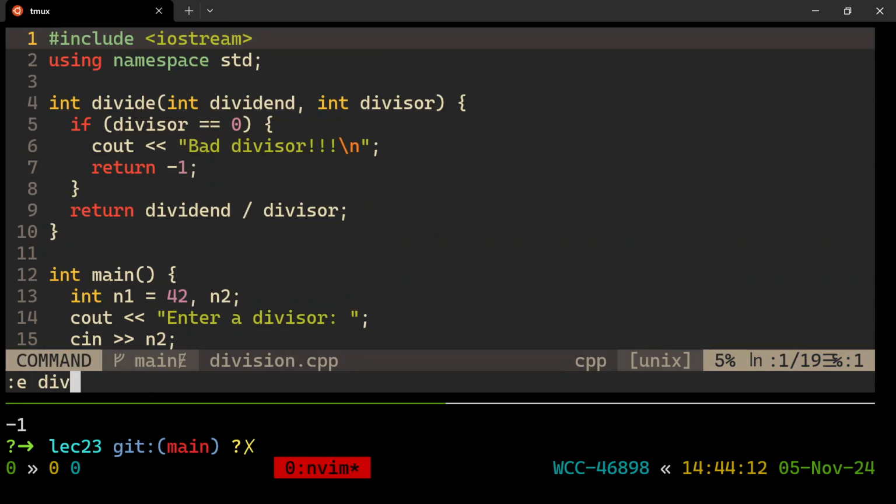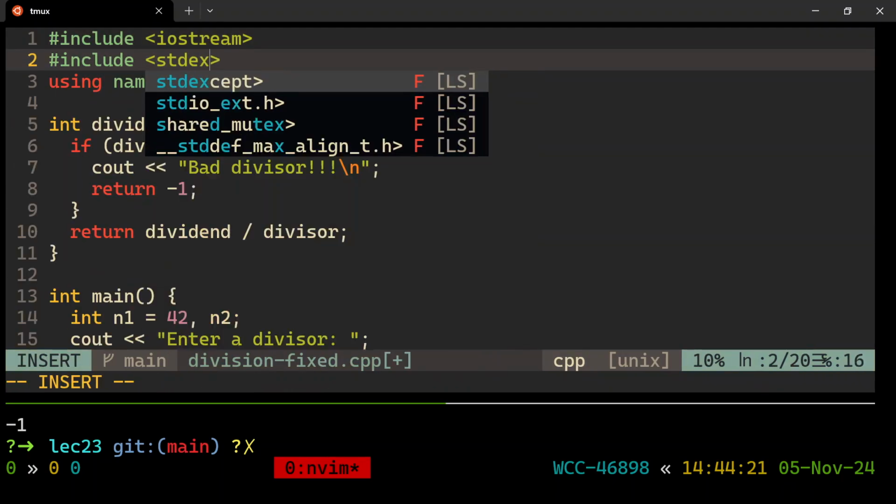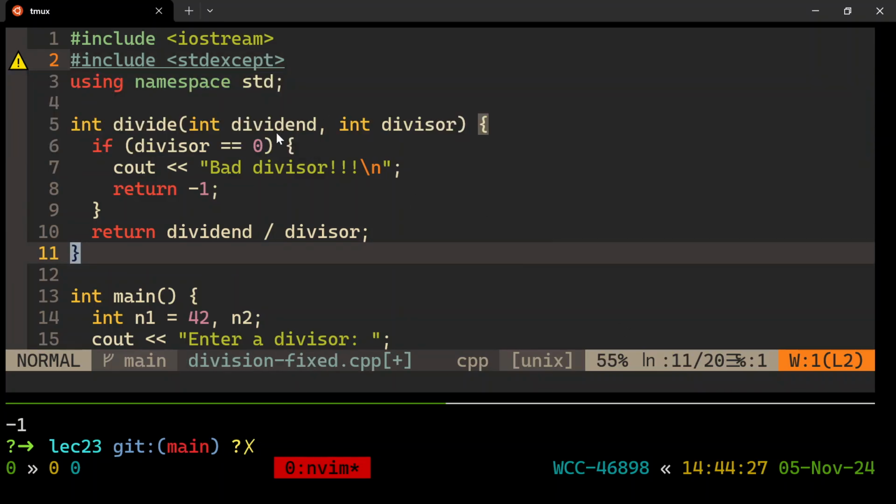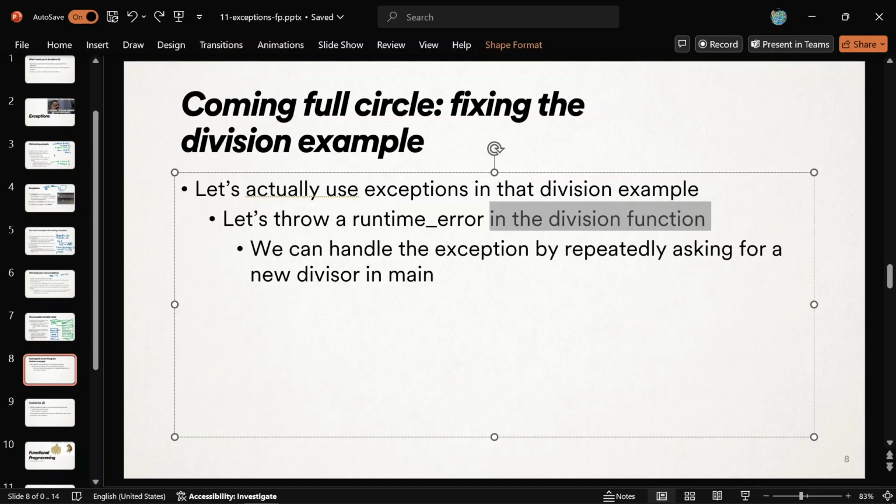So we'll call it division, spell division, right? Fixed.cpp. So I'll include standard except. We're good there. And let's see here. Except. And we are going to fix this divide. All right. Instead of, let's see, we'll throw a runtime error. We'll notice the problem, right?